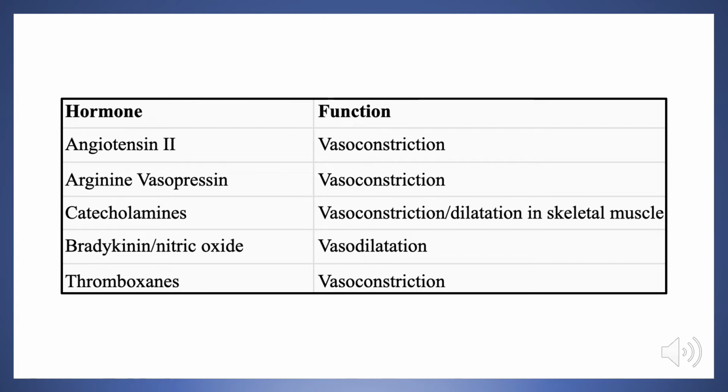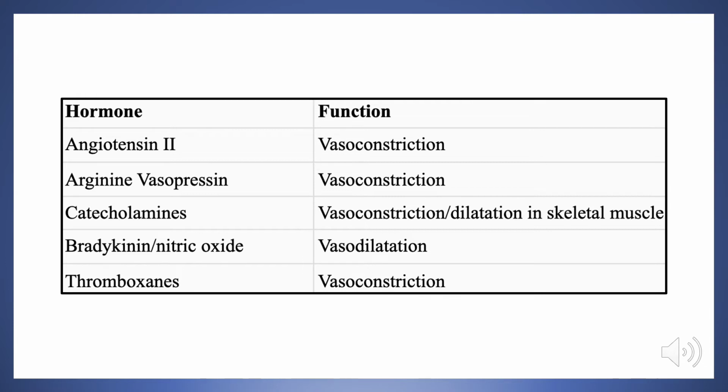vascular bed we're talking about. And the difference is actually based on the receptors found in these different types of vascular beds. The main catecholamine that is concerned with the cardiovascular system, specifically with the vessels, as we're talking about here, vasoconstriction, vasodilation, is noradrenaline. Noradrenaline can cause vasoconstriction by binding to alpha-1 adrenergic receptors. The vasodilation is caused by noradrenaline binding to beta-2 adrenergic receptors.